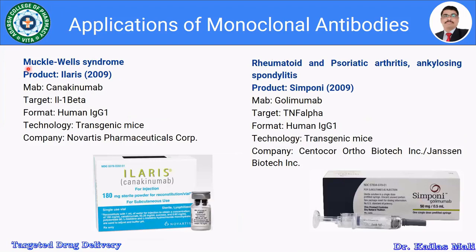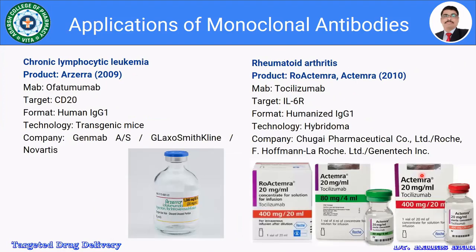Then for Muckle-Wells syndrome, Ilaris is the product available in the market. And for rheumatoid arthritis, psoriatic arthritis, and ankylosing spondylitis, the product available is Simponi. Then for chronic lymphocytic leukemia, the product available is Arzerra. And for rheumatoid arthritis, Actemra.